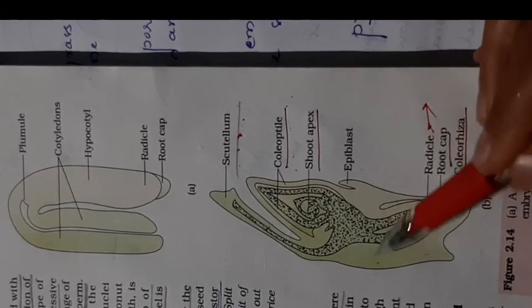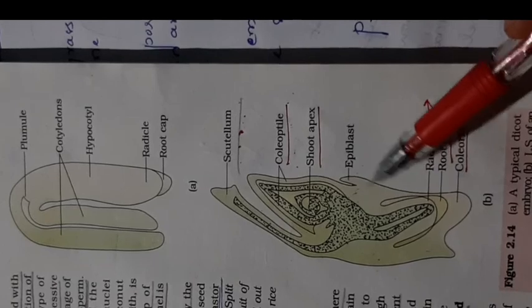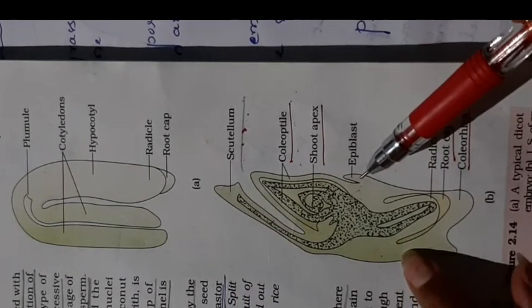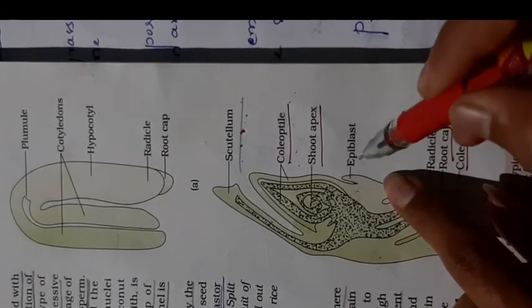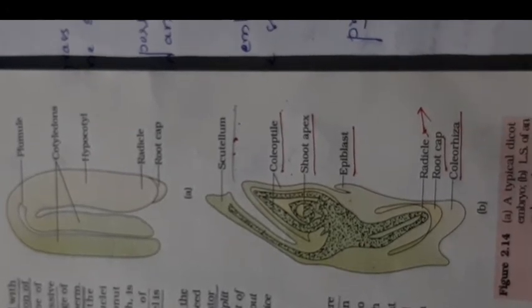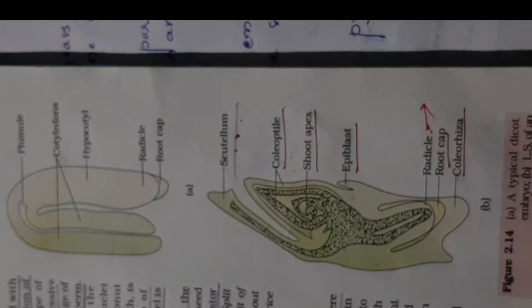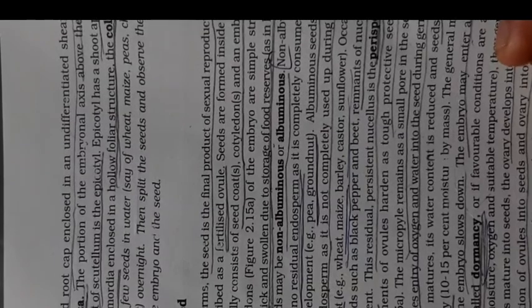At the epicotyl region where the embryonal axis is attached, here is the epicotyl, here is the hypocotyl, here we can see the primordia of leaves, and that is the epiblast. The epiblast consists of leaf primordia, or developing leaves, which we can see at the epicotyl region of the embryonal axis. Later they develop into leaf structures.